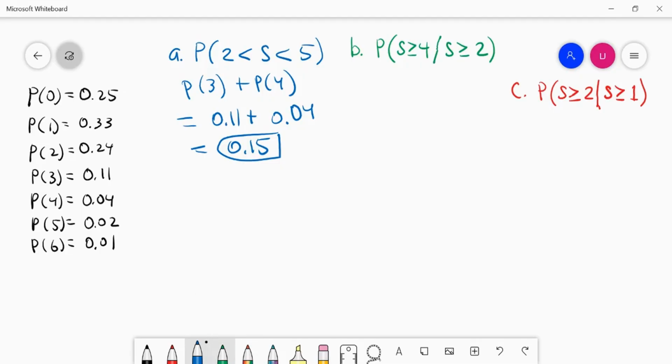For part B, this is what's called a conditional probability. Probability there are going to be at least 4 storms given the fact that there's already been 2, so it's going to be at least 2. And the formula for this, probability of A given B, let me write that better. Probability of A given B is in fact the probability of A